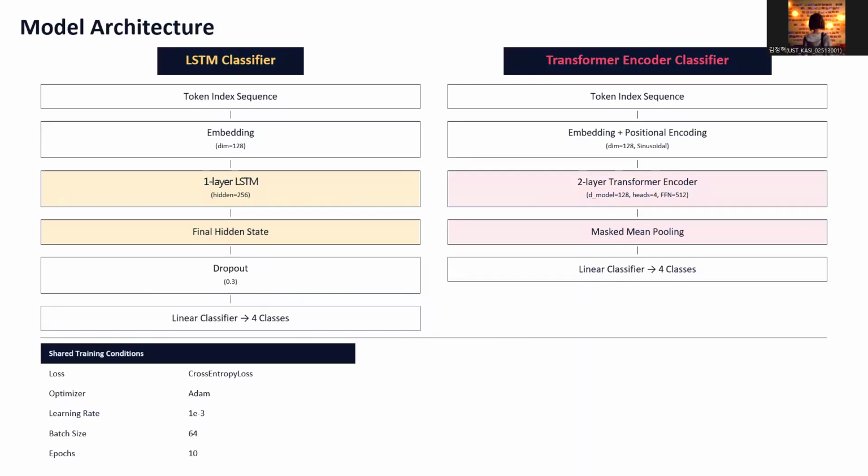We compare two models. The LSTM classifier used an embedding layer, a one-layer LSTM, the final hidden state, dropout, and a linear classifier. The transformer encoder classifier used embedding, sinusoidal positional encoding, two transformer encoder layers, masked mean pooling, and a linear classifier. Both models use the same training setting: cross entropy loss, Adam optimizer, learning rate of 1e-3, batch size of 64, and 10 epochs.